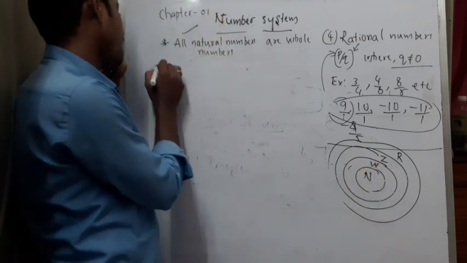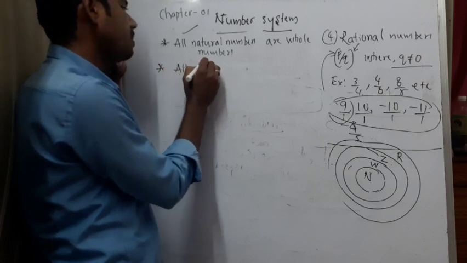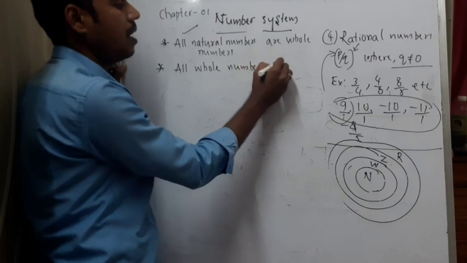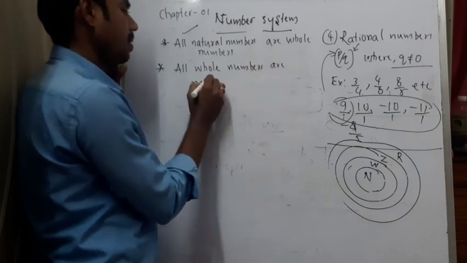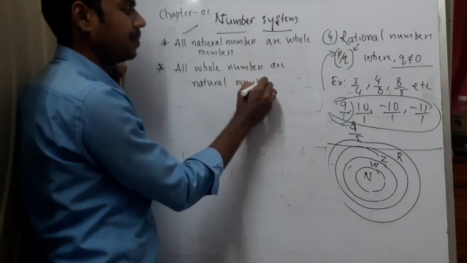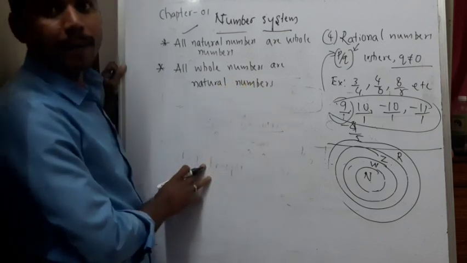Now if I write, all whole numbers are natural numbers, then what will happen here?